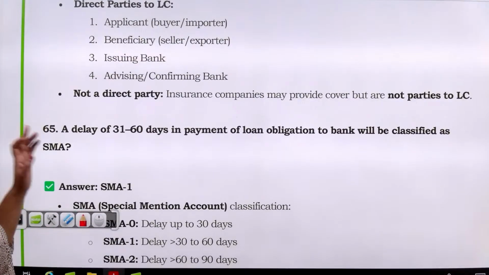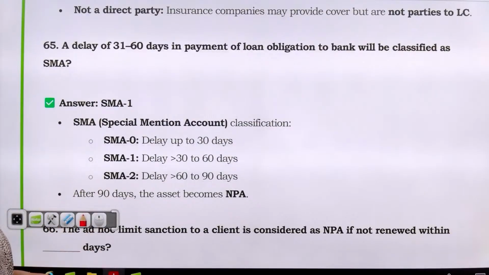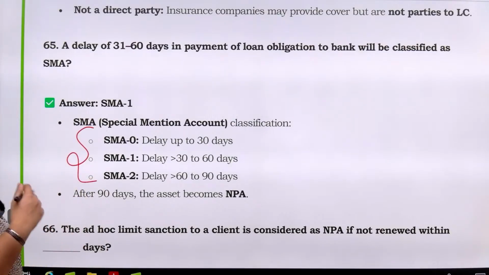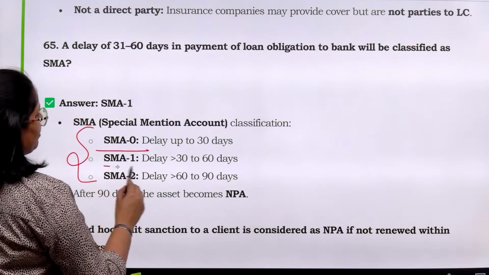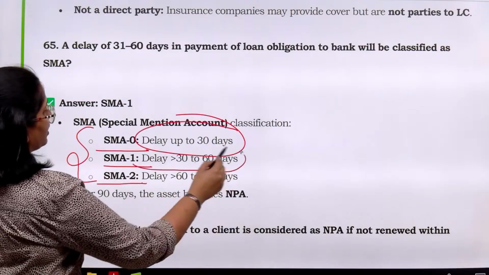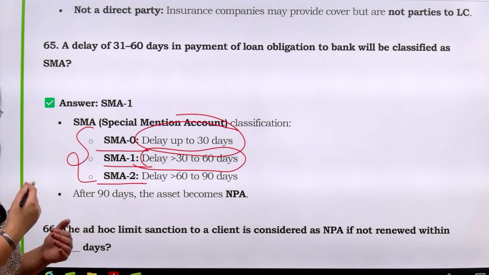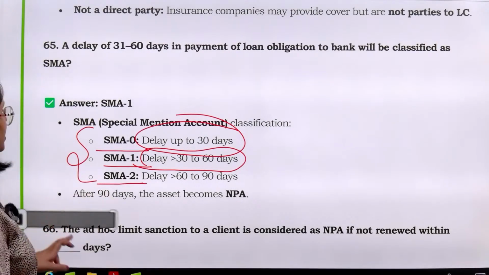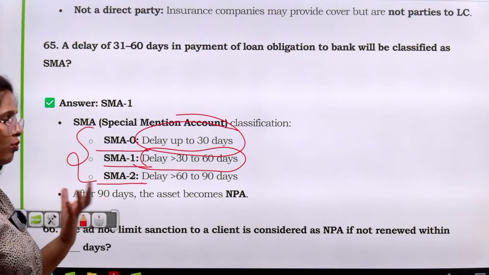Now a delay of 31 to 60 days in payment of loan obligation will be classified as what kind of SMA? So many of the times, many people will be confused that what is SMA 0, SMA 1, SMA 2, ठीक है. So up to 30 days SMA 0, 31 to 60 days SMA 1, 61 to 90 days it is SMA 2. Post that it becomes an NPA, ठीक है. उसके बाद में वो क्या बन जाता है, NPA बन जाता है. Now this question, because it has been given in the day format, that is why it becomes more challenging.